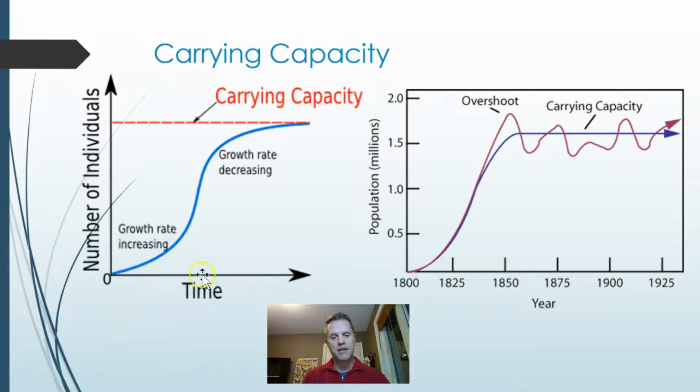Here's 2 graphs showing carrying capacity. The bottom x-axis is time in both of these graphs, and the y-axis is the number of individuals. And see it first here in this graph as it increases. What you see is you see a slight increase in the growth, and it gets faster and faster and faster, and then it's very steep. At this point, it's at its biotic potential. It's reproducing as fast as it can. But soon what we have is limiting factors slowing it down,